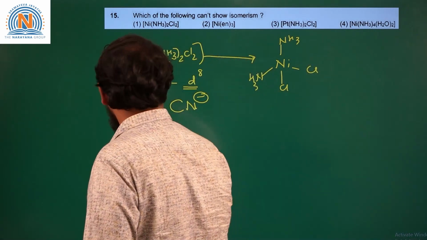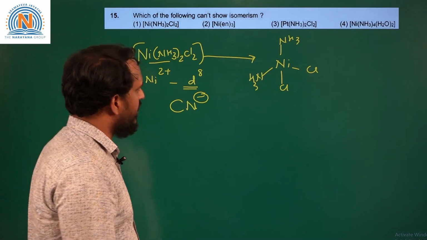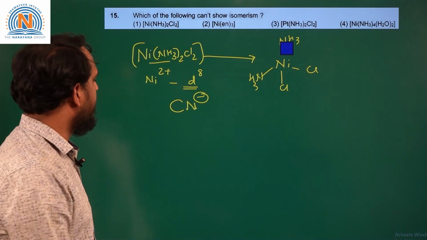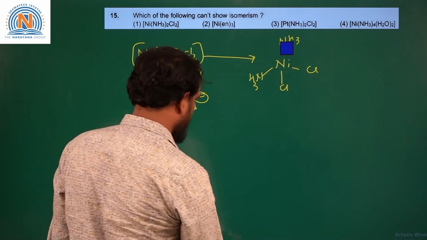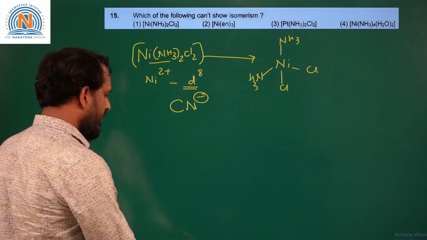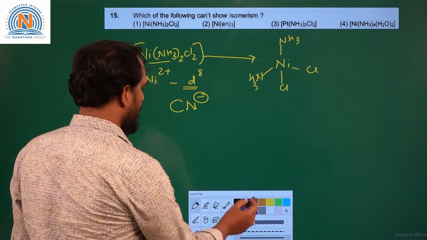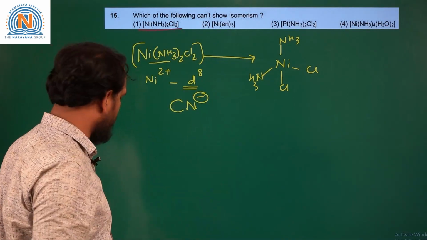So this cannot show geometrical isomerism or any other type of isomerism, because if you interchange the positions of the ligands, the angle will be 109 degrees 28 minutes only. Hence this cannot show geometrical isomerism. So this can be the correct answer for this question, if you check the other options.